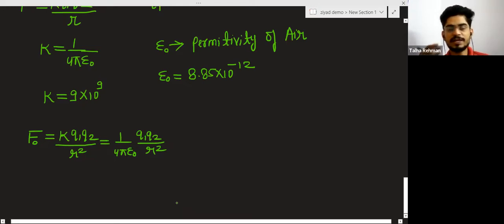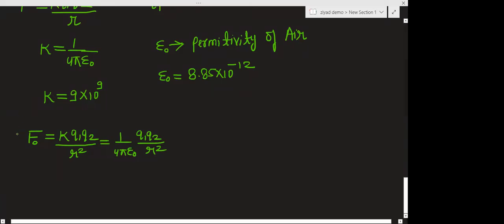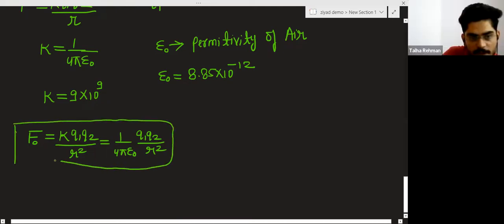In 99% of cases, charges are placed in air. If nothing is given, you consider the charges to be placed in air by default. So this formula is more important than the previous one.